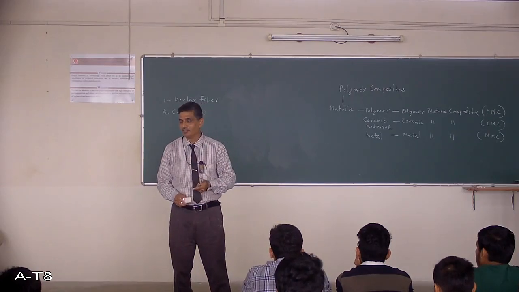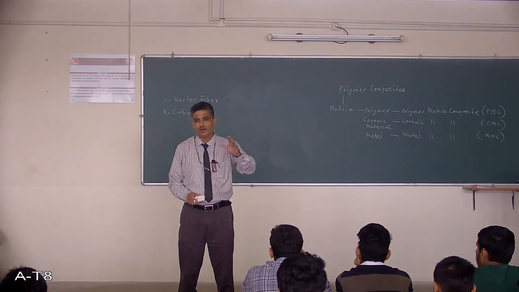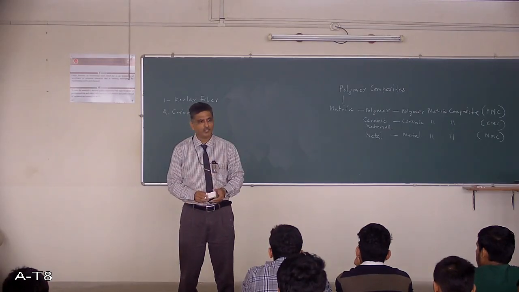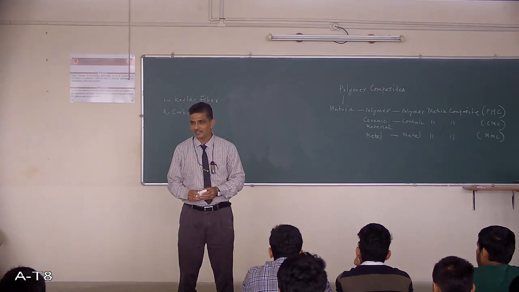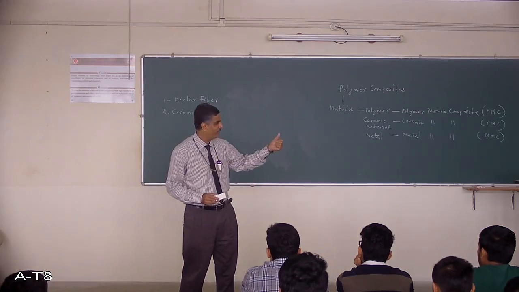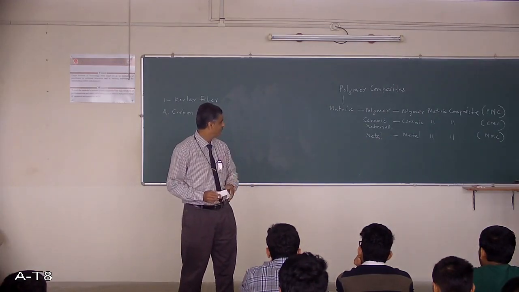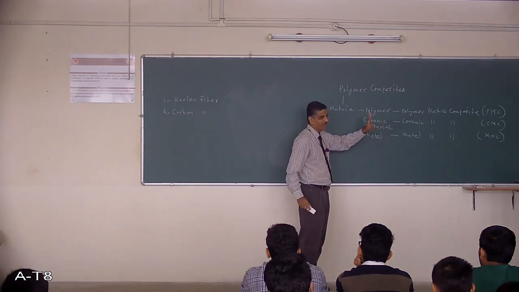Here it is only basic information we are going to give you, that is the types of composites. If the matrix is metal, you call it a metal matrix composite.